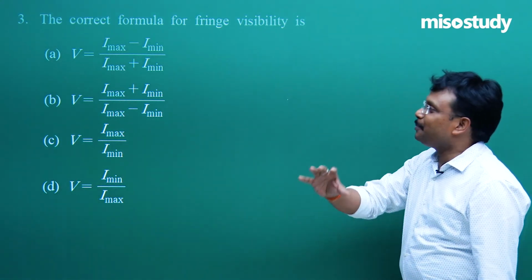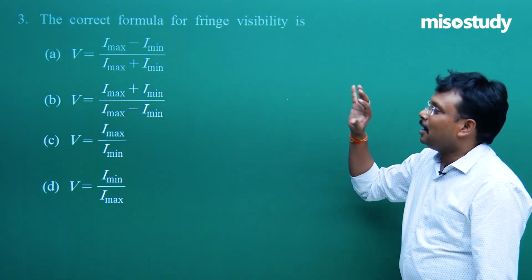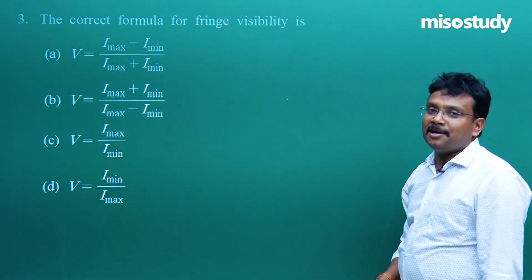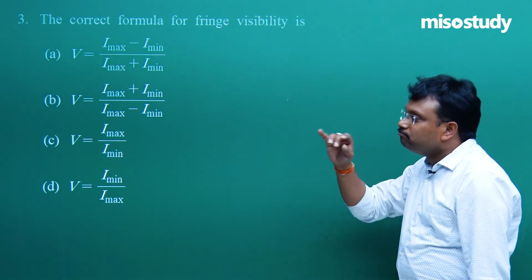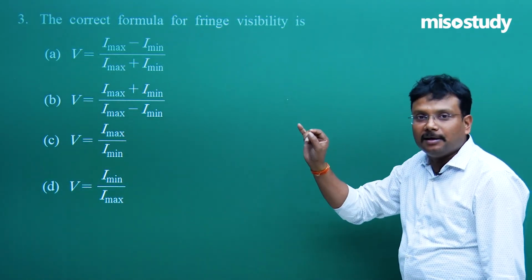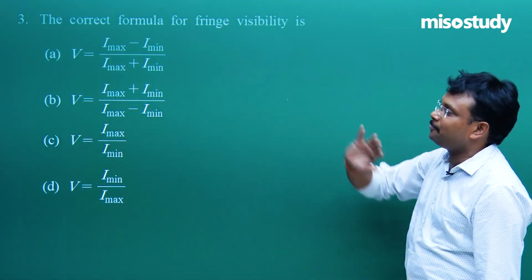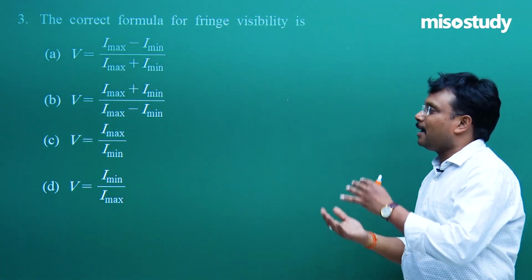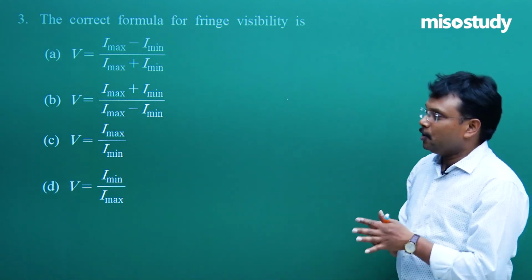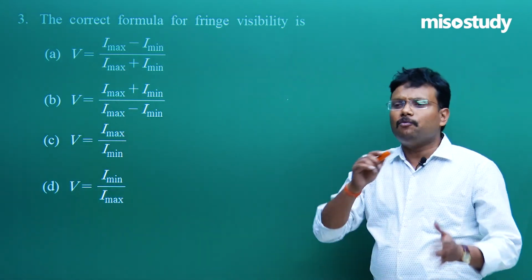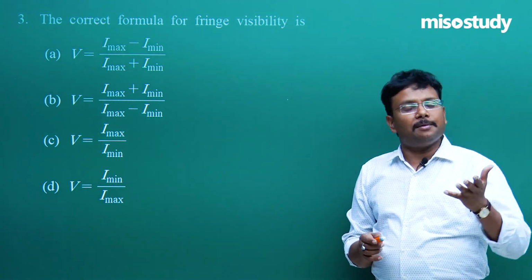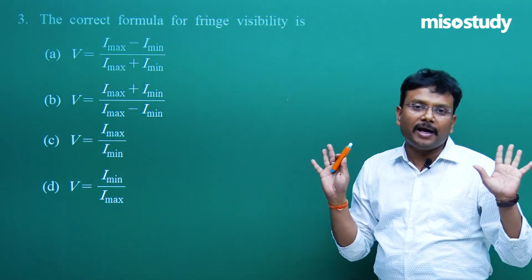So my simple point is, please, at least for a few important results during your studies, you should try to practice them by writing, because it's not possible for you to remember like that V is equal to I max minus I min upon I max plus I min. You have to write down the complete formula once, twice, thrice, and after writing it 7, 8, 10 times, after that you are going to be comfortable.